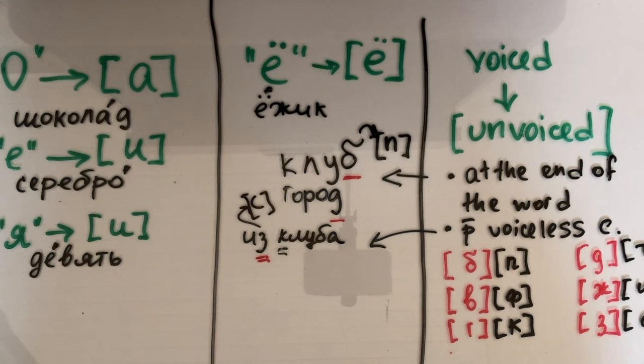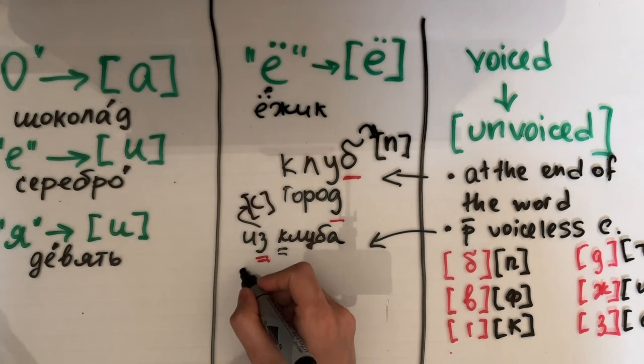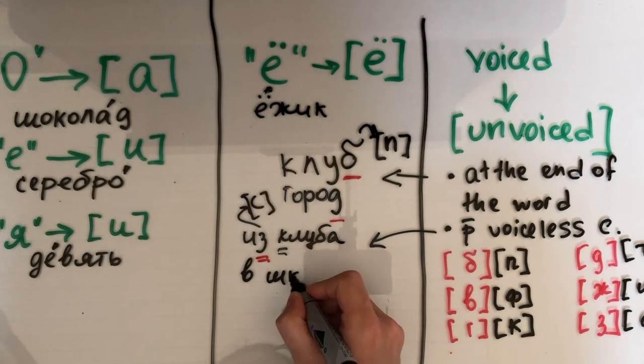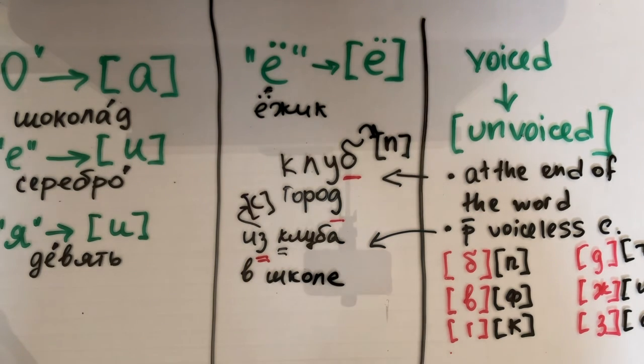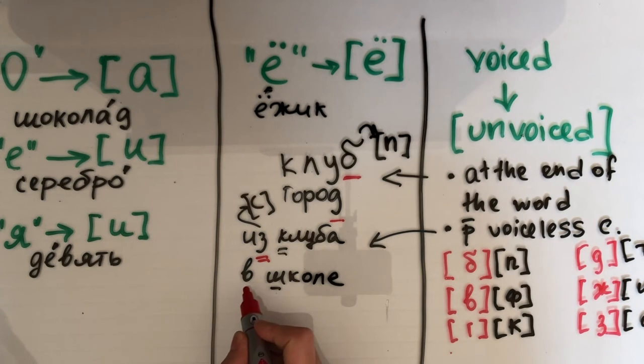Another example is в школе. Can you find two consonants right next to each other? The consonants next to each other are V and Sh. Which of them is unvoiced? Unvoiced is Sh. Then V is voiced.